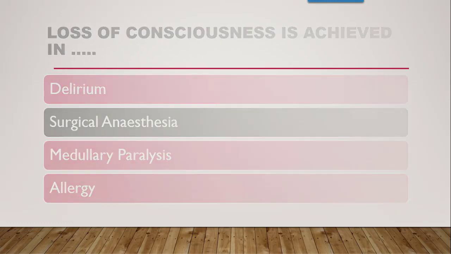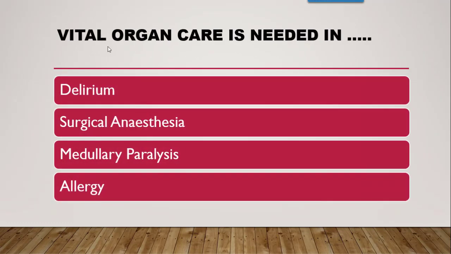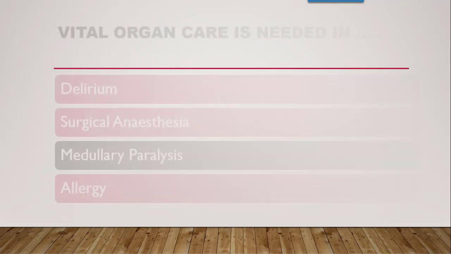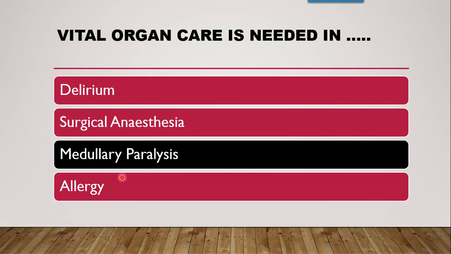Next question is, vital organ care is needed in which stage? Whether it is delirium stage, surgical anesthesia stage, medullary paralysis stage, or allergic stage. So, vital organ care is needed in the medullary paralysis phase. What will happen in case of medullary paralysis?